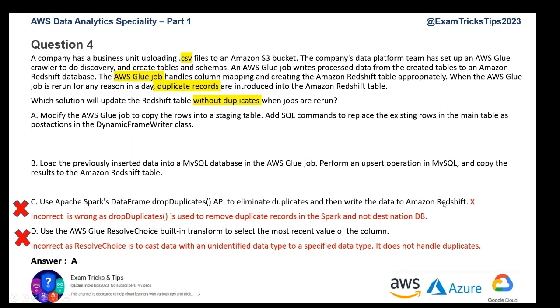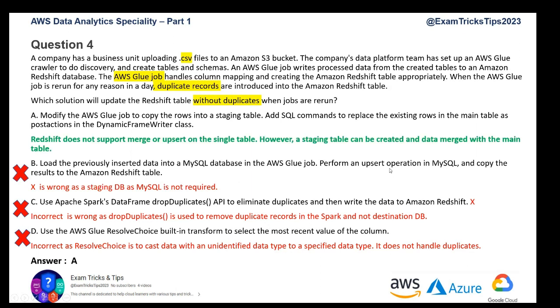So that now leaves us with option B and A. If you look at B, that's the next option I'll go to. MySQL you cannot use for this kind of option. So it's strictly no. So option B is ruled out for that reason. And option A, now this appears to be a right option. So what we can do is have a staging table, and in the staging table, you can do the SQL queries, and make sure that data is merged with the main table, and that's how you remove the duplicates. So that's how we arrive at the answer.